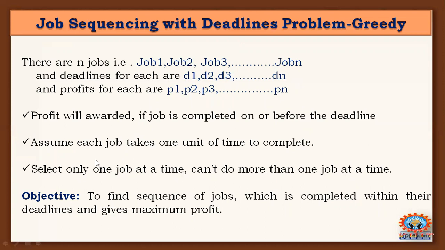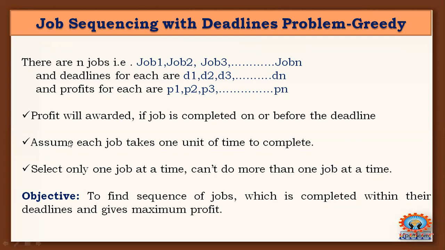Once a job is completed, you can start another job. Once that is also completed, you can select another job. Till the end of the deadline, you can complete any number of jobs. That means you can perform only one job at a time, not more than one simultaneously or in parallel.